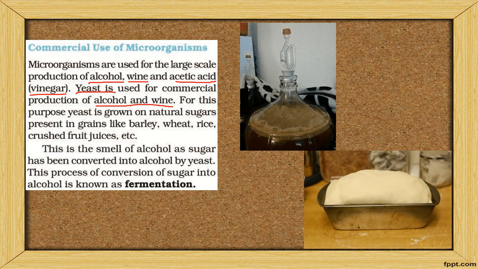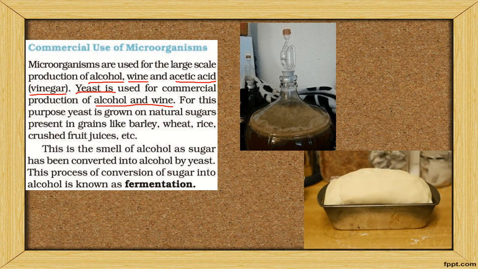Then you put grapes, or any other fruit juices, and ferment it for 14 days. After some time you will get the alcohol or wine. This is the procedure for the preparation of wine.